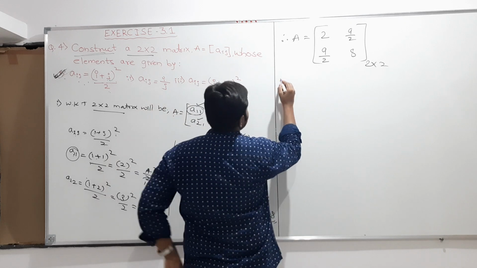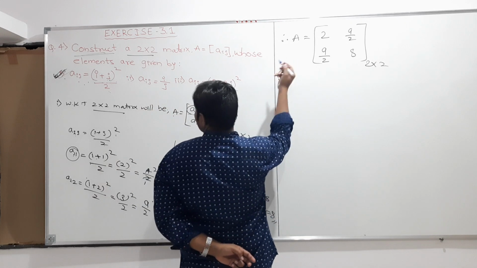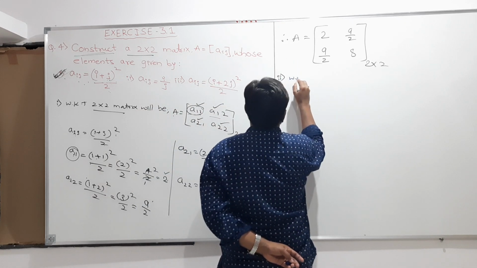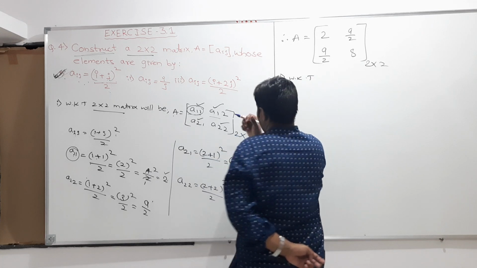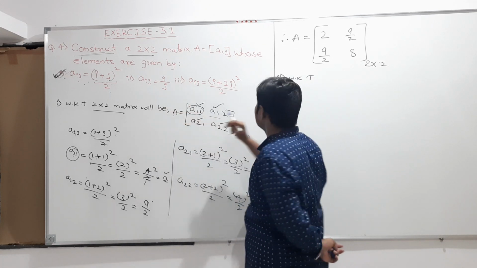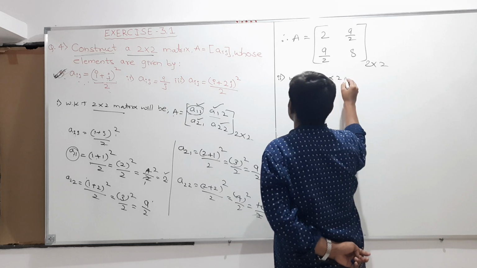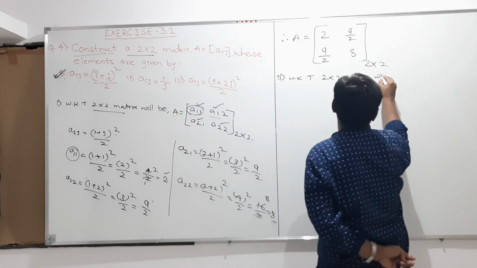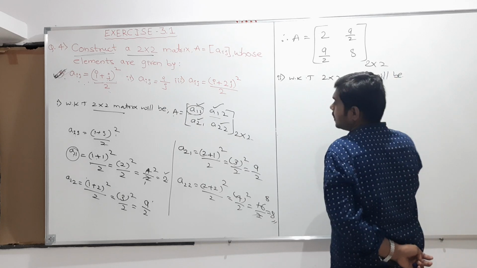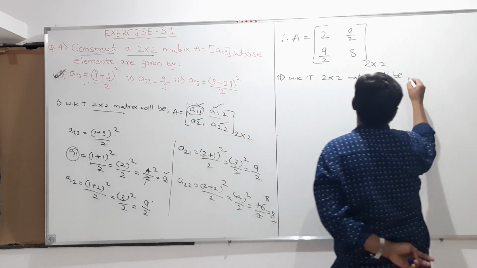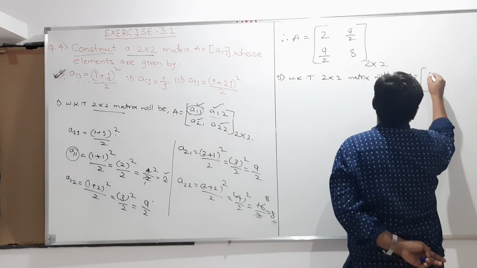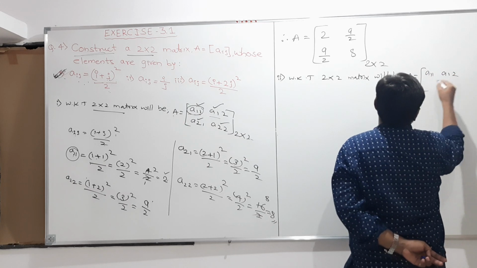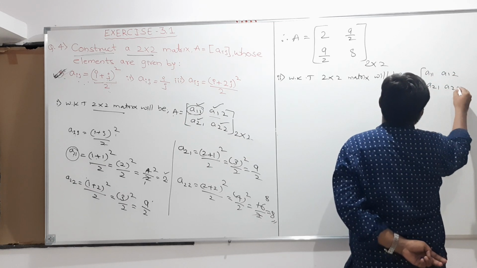So the second one I am discussing now, the second condition. Again we know that a 2 cross 2 matrix will be like this, A is equal to A11, A12, A21, A22.